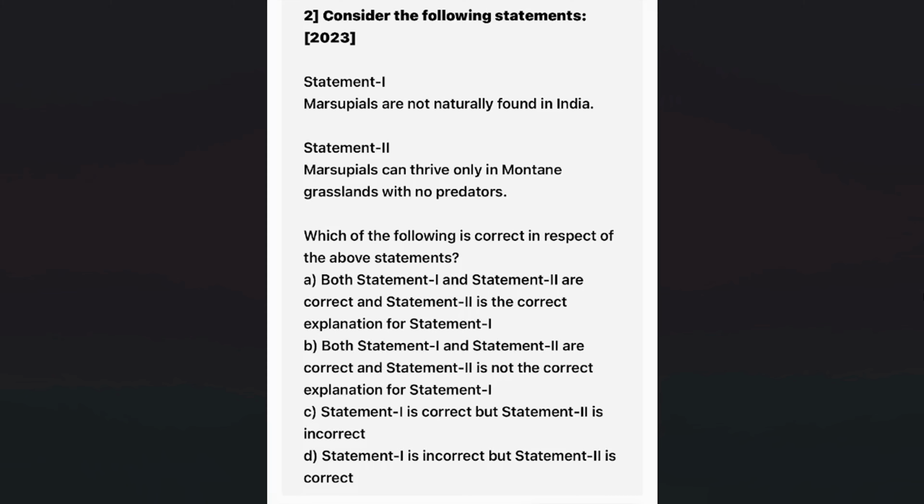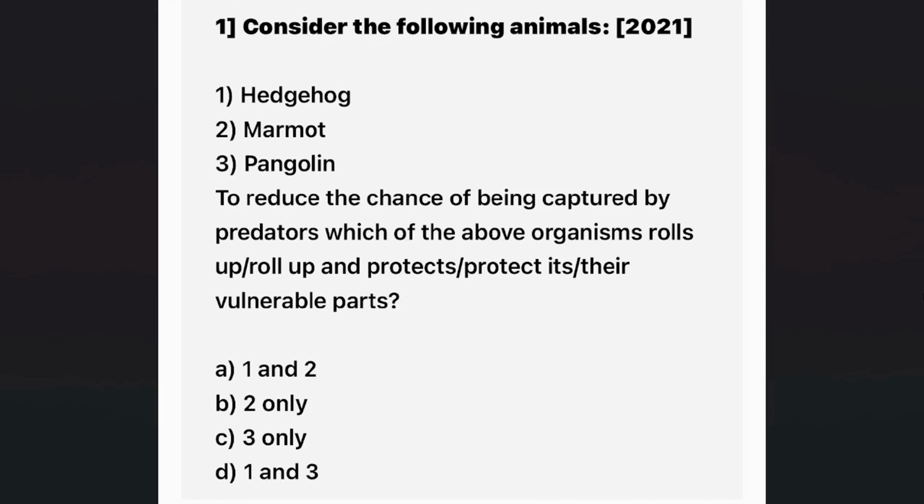I'm reading the statement. Then they are asking about marsupials which are not available in India. So this question tells us marsupials are not naturally found in India. In general, we are supposed to get a basic overview of wildlife throughout the world, but you don't have to go in depth about the animals and plants not living in India. Just get a basic overview of various types of wildlife across the world. Like there is something called the puma, which we will discuss. It is extensively available throughout the Americas, from Canada till the southernmost part of South America. Such basic things you should know. And when it comes to Indian animals, you can go a little bit more in depth.